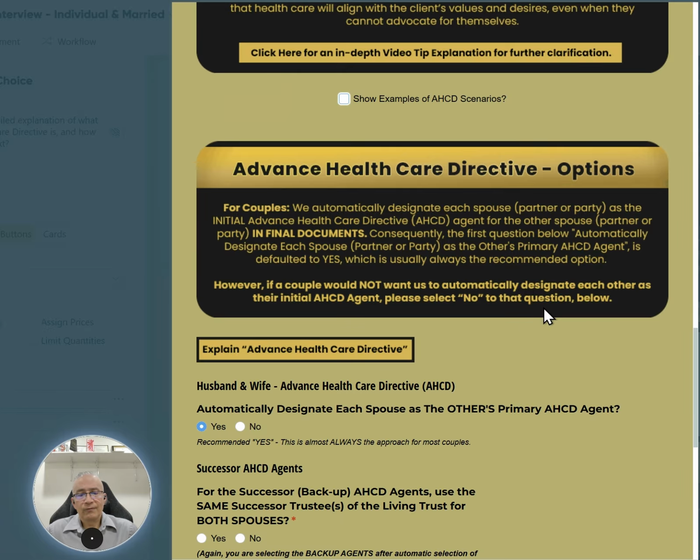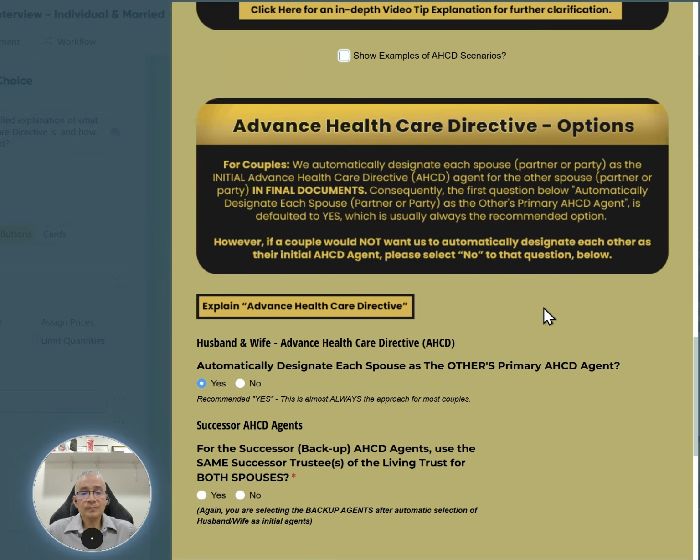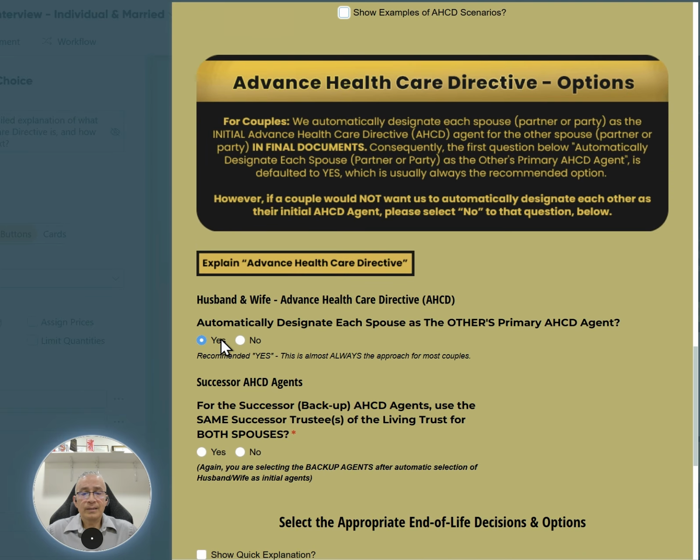For example, the wife is automatically designated as the husband's agent, and vice versa. That's why this is automatically defaulted to yes. So if that's how the couple wants it, leave it that way. If not, they select no, and then they have other options.